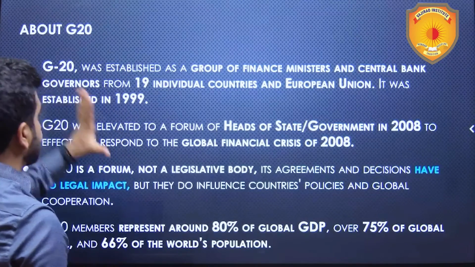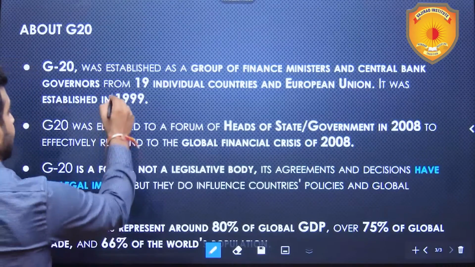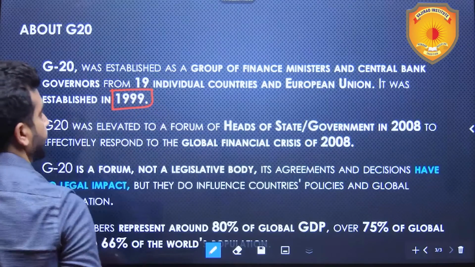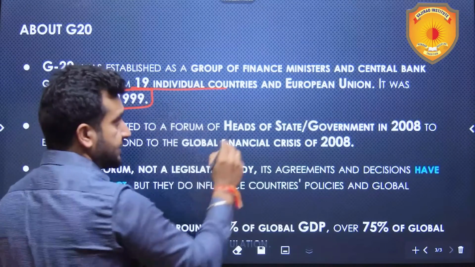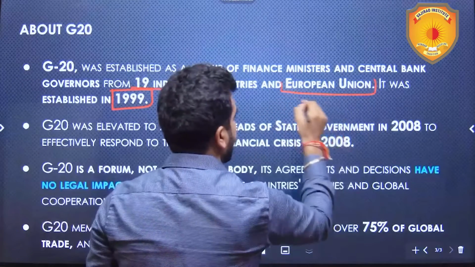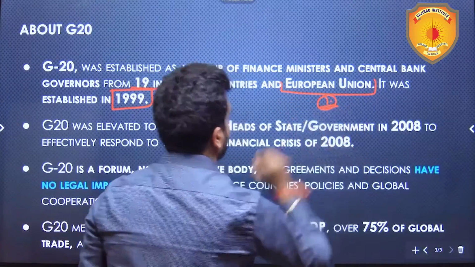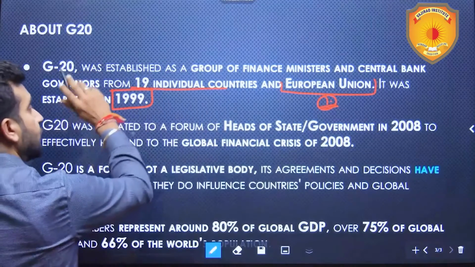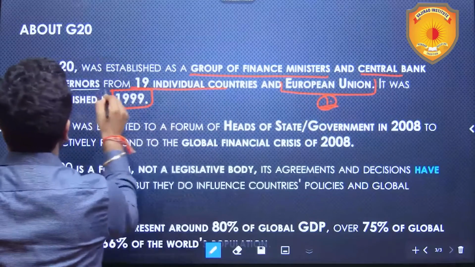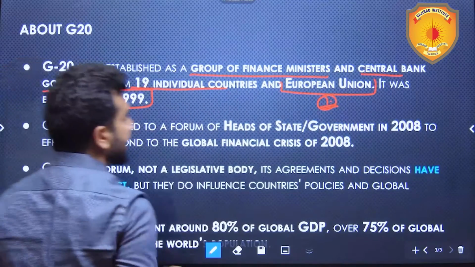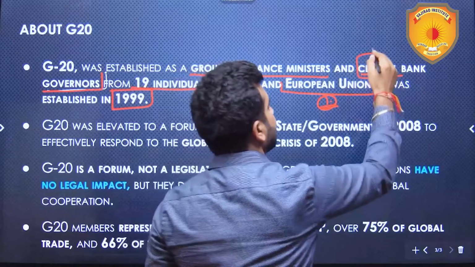Now about G20. The history of G20. First of all, it was established in 1999, you should know. It is a group of 19 individual countries and one European Union. G20 was established as a group of finance ministers and central bank governors. Central bank is basically, for example, in India it is RBI.